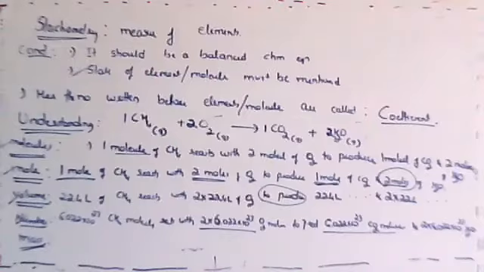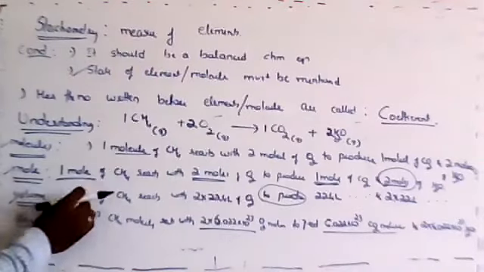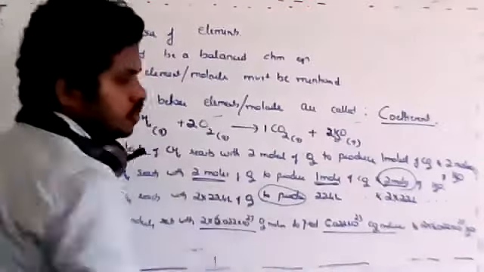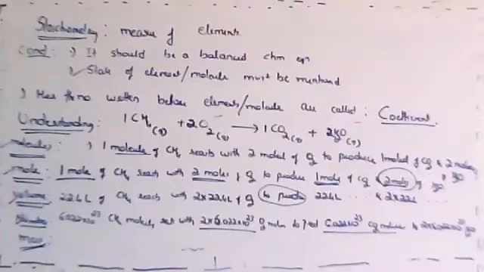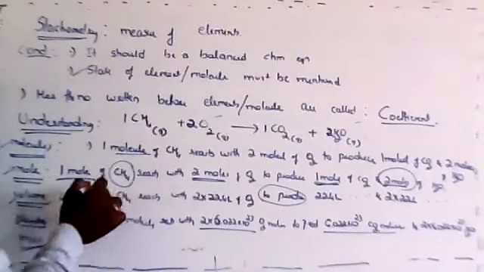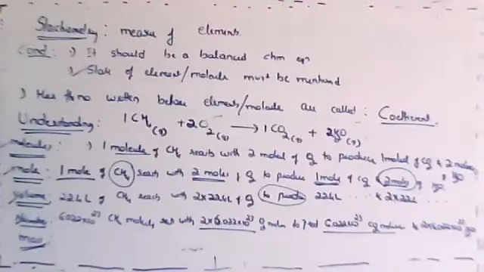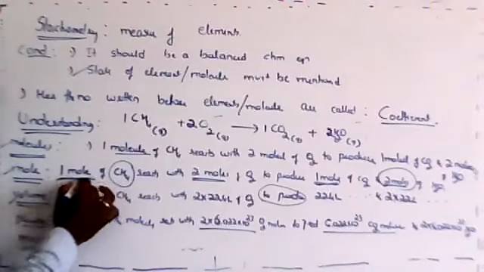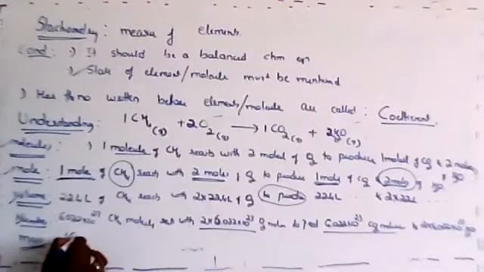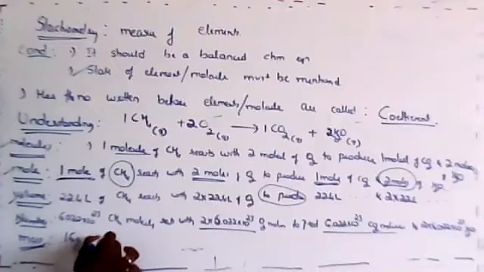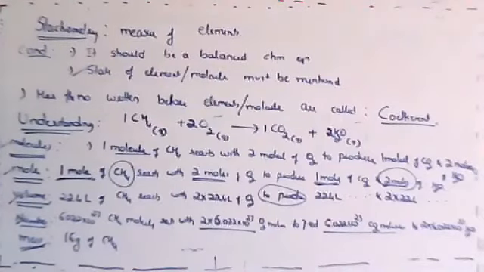Got it? So while expressing mass, it's not like 1 mole means this mass, this mass, this mass. No, it should be expressed in terms of their own mass, not a common mass. So we know that the molecular mass of CH4 is 16. So 1 mole of CH4 means 16 grams of CH4. Got it, dear students? 16 grams of CH4.